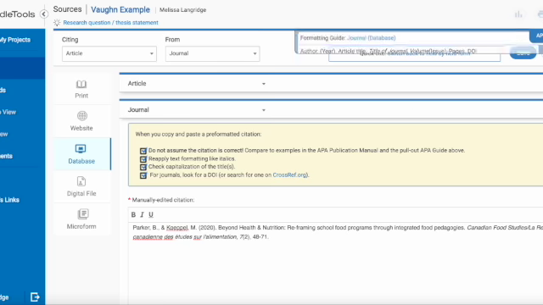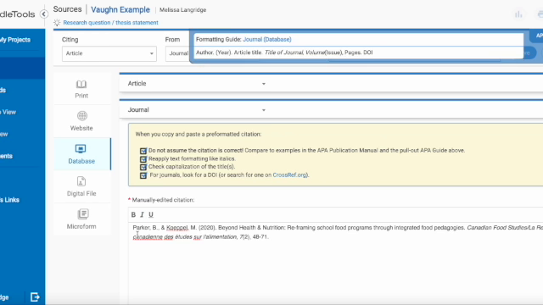In the upper right-hand corner, there's a green plus button. Take a look. The authors, yes. The year is in parentheses, cool. Beyond Health, article title, the T is lowercase, so I got to change that because it's uppercase. But after a colon, it starts a new sentence, so that's good, and the rest are lowercase, good. All right, title of journal is all caps, but it's italicized, and I gotta fix the French here. They did not do that correctly.